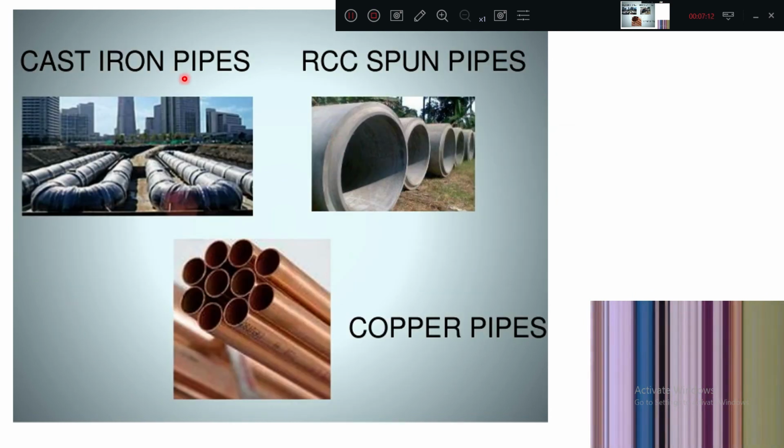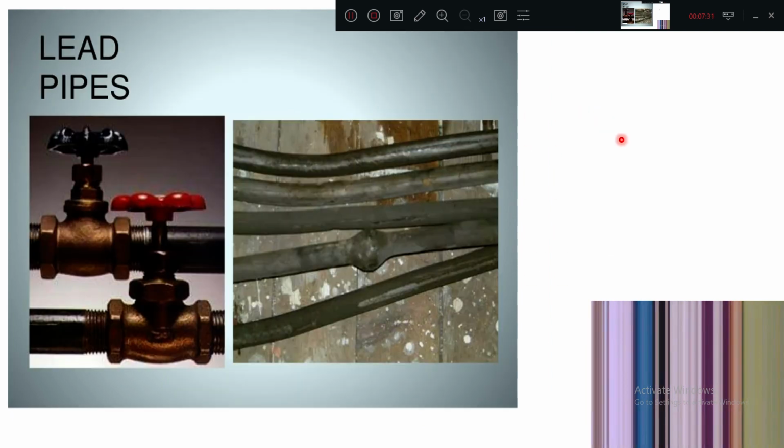Now these are called cast iron pipes. Main lines, where pressure is high, these are used. RCC spun pipes, from the reservoir to the city, generally these pipes are used. Copper pipes are generally used for drinking water. These are very costly. Now lead pipes, we used to use them in olden days. They are manufactured from lead. Typical lead pipes.